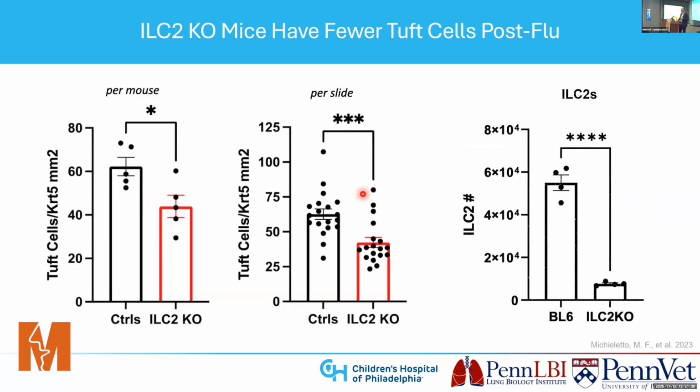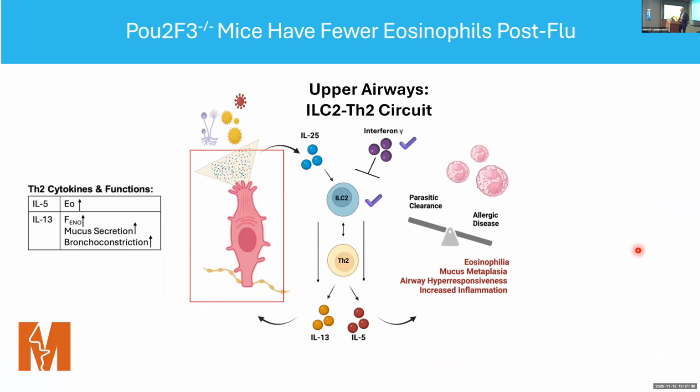And just to show you, we did do some flow cytometry and showed that ILC2s are decreased in the lungs of these infected mice. So finally, we turned our attention to the receptor of this pathway, Tuft cells, where we hypothesized that without Tuft cells, you would have a decrease in some of the readouts of these pathways.